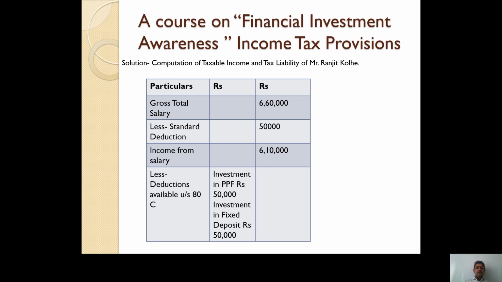So the income from salary of Mr. Ranjit Kolle would be 6,10,000, that is rupees 6,60,000 minus 50,000, that is 6,10,000.